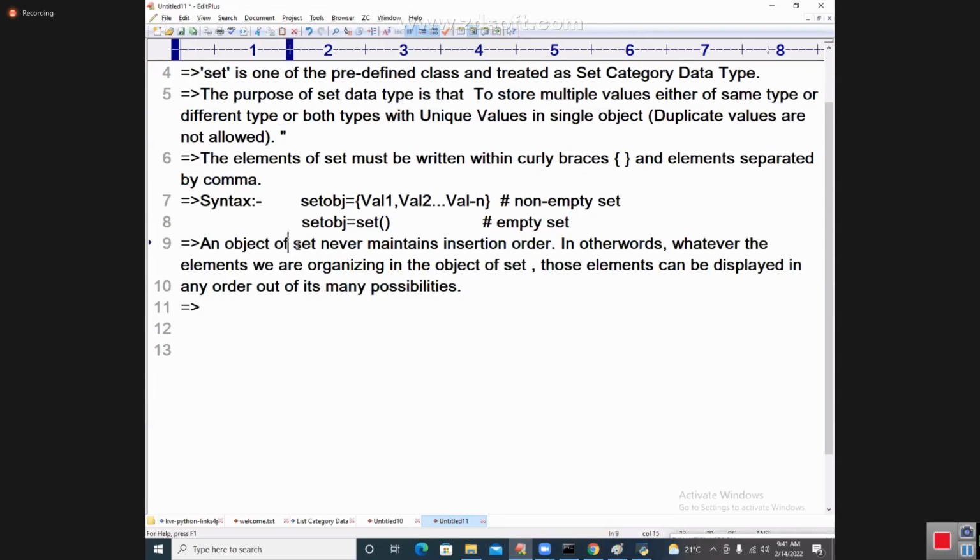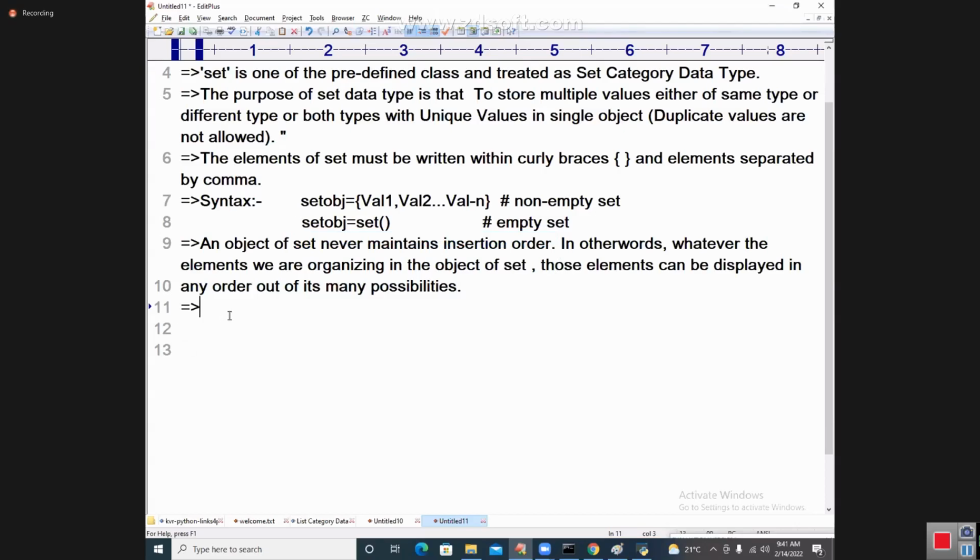An object of set never maintains indexing and slicing. In other words, whatever elements we are organizing in the object of set, those elements can be displayed in any order out of its many possibilities. Once again I am going to say, the set object never maintains an insertion order.